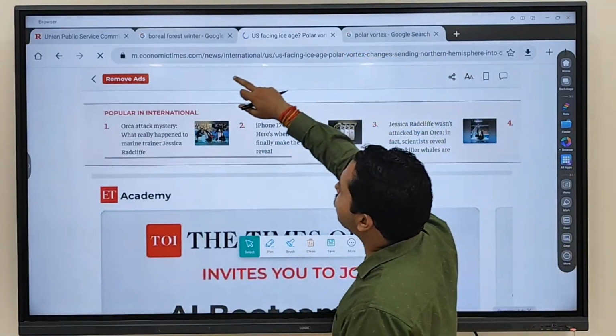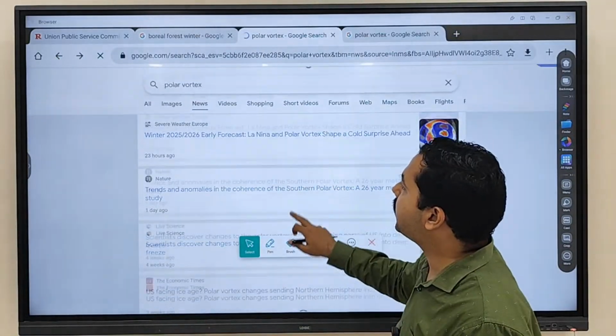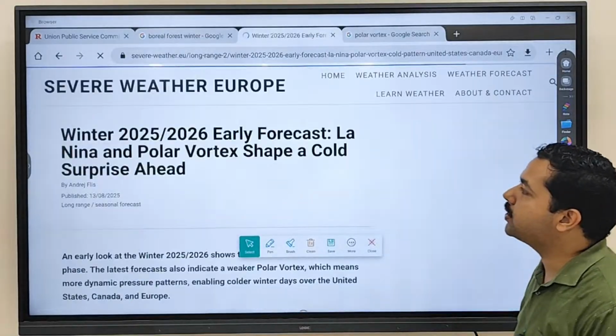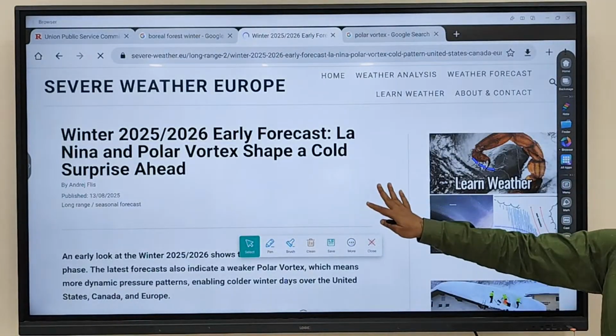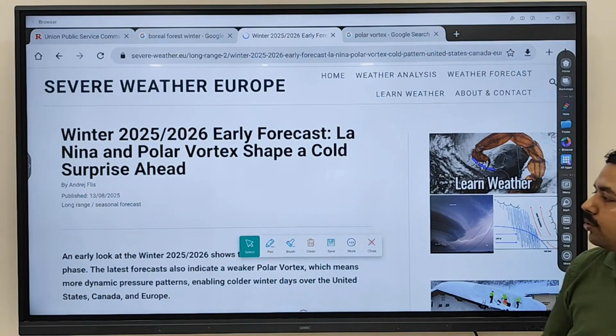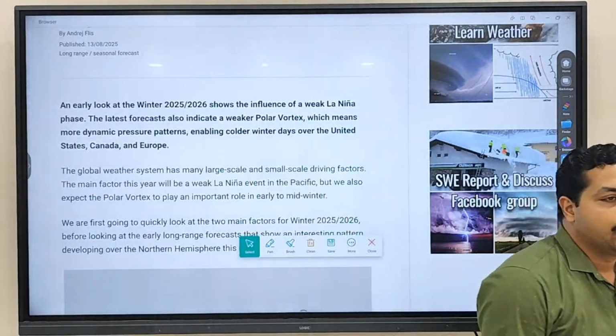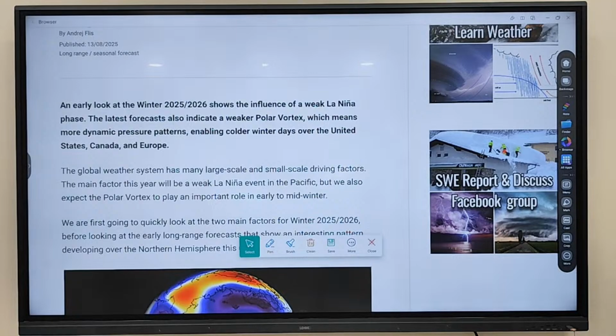Fine. So this is an important aspect you have to keep in mind with regard to polar vortex. A question might come, even regarding this one. You can see this one: Winter 2025 early forecast, La Nina and polar vortex shape a cold surprise ahead. So if a question comes, what is polar vortex? What are you going to write? It is a low pressure wind blowing, spinning in the polar region in the upper atmosphere, and due to shifting of pressure belt, what is happening?